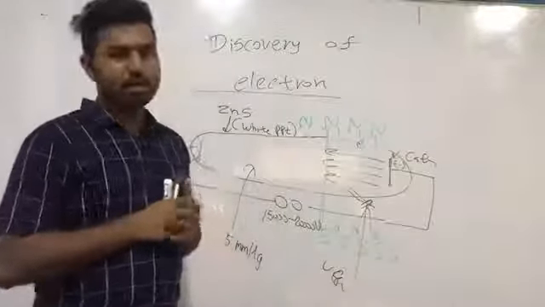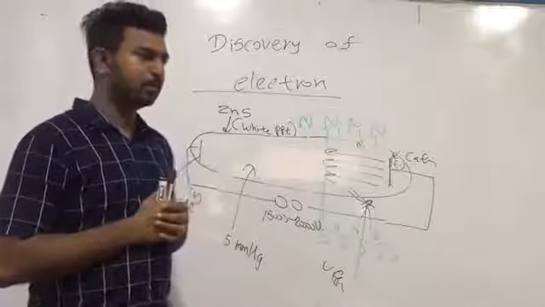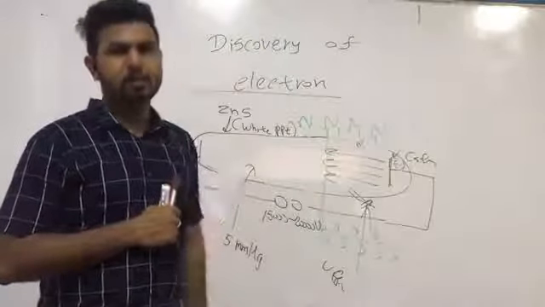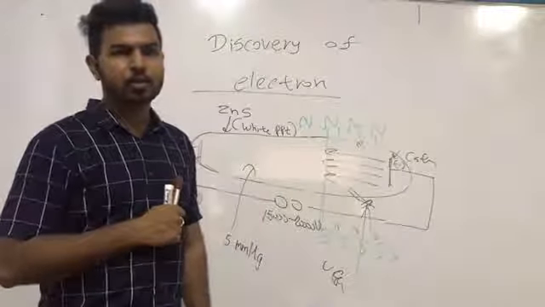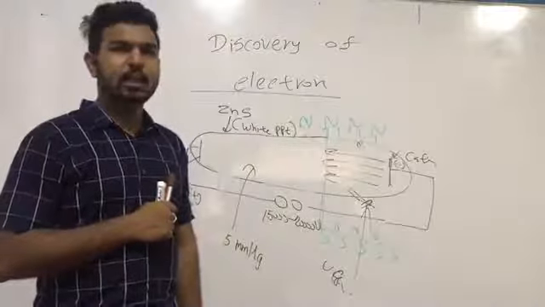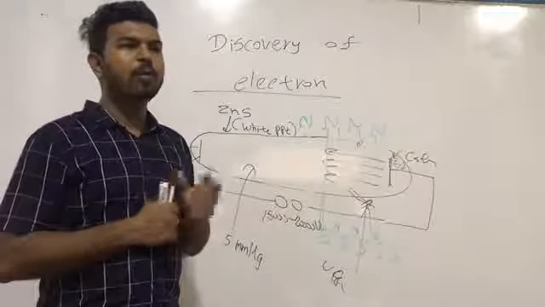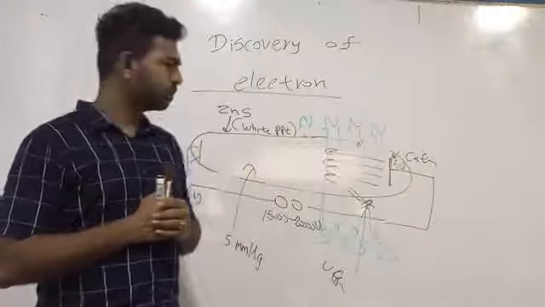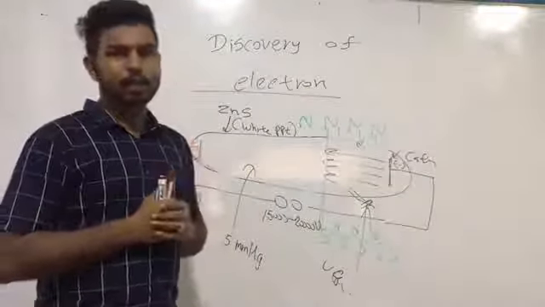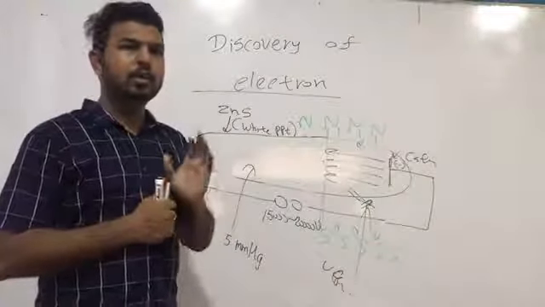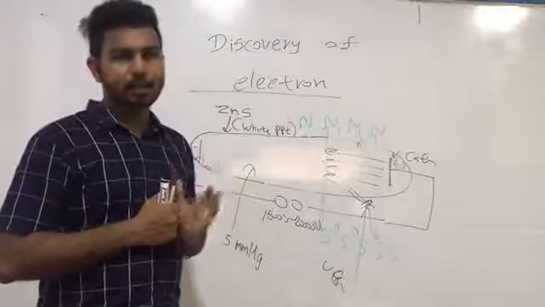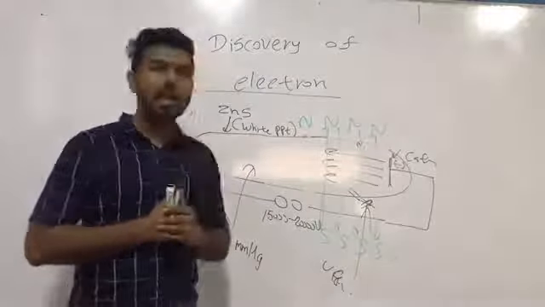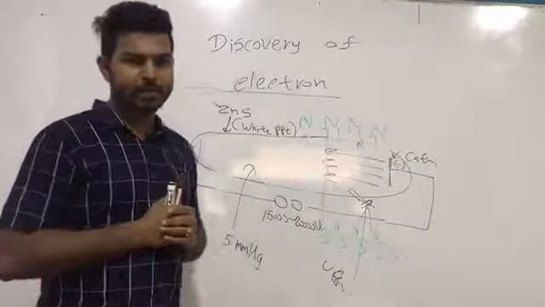Then third one, when an opaque metal cross is placed in a cathode ray tube, a shadow with sharp edges can be obtained.